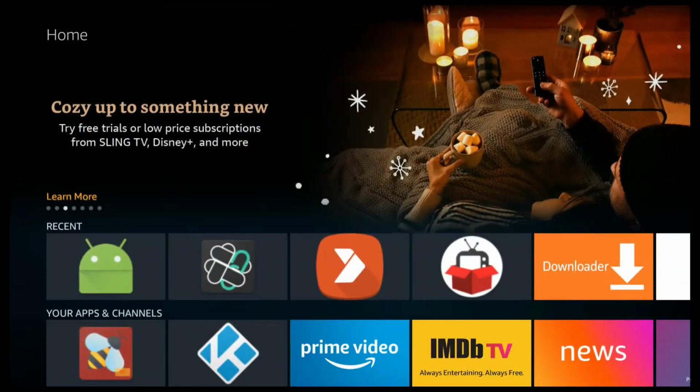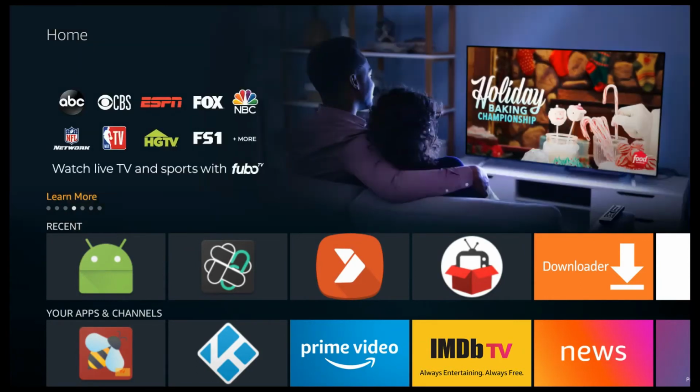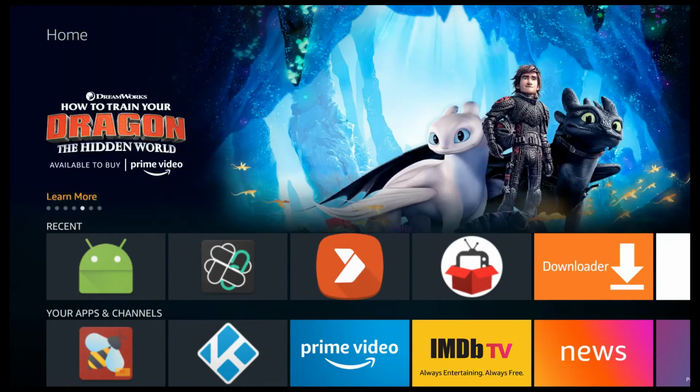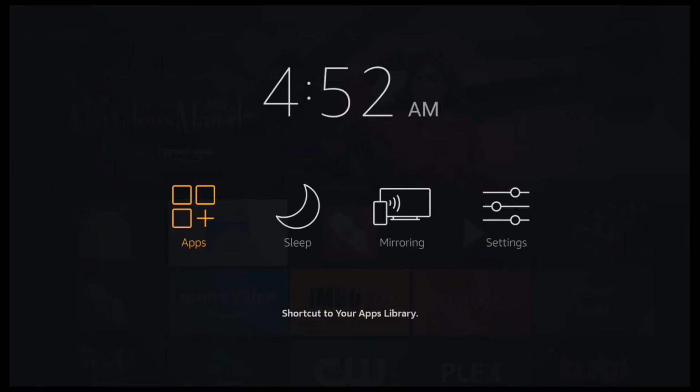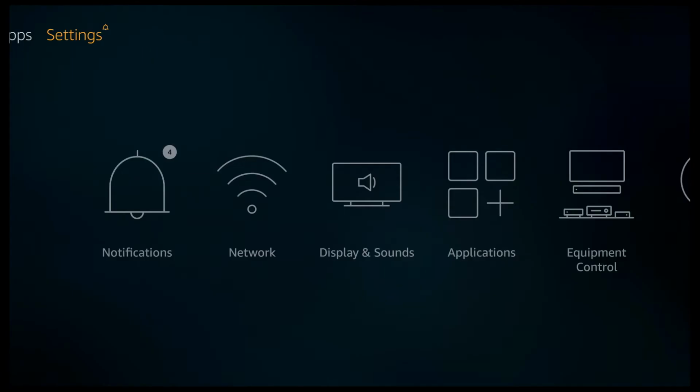So let's start to jailbreak the Firestick device first. What you have to do is hold the remote home button for a few seconds, and here you will get four options. So you have to click on settings. After entering into settings, move forward and then open My Fire TV.